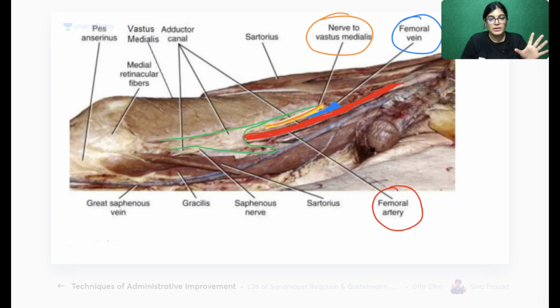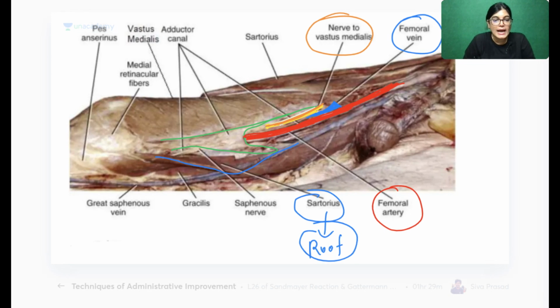Now, which muscle is retracted, my dear friends? Sartorius muscle. Can you see? This is the outline of the sartorius muscle, which is retracted downwards, so that you can visualize the content. So very nicely, now you can appreciate that this is forming the roof.